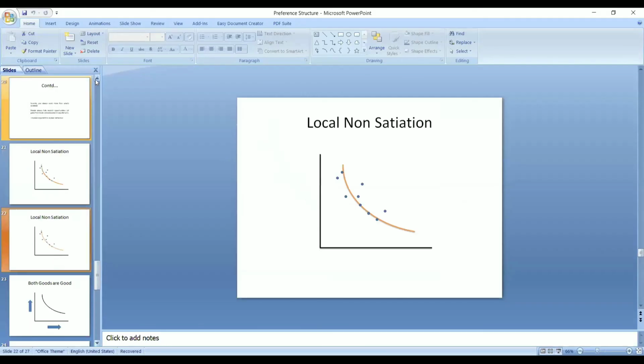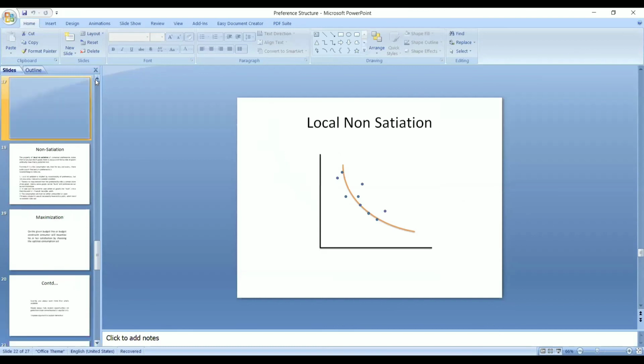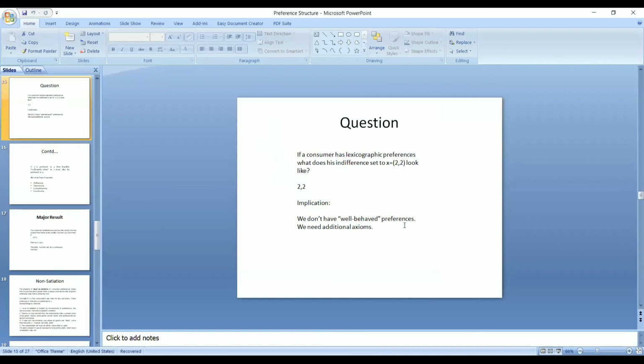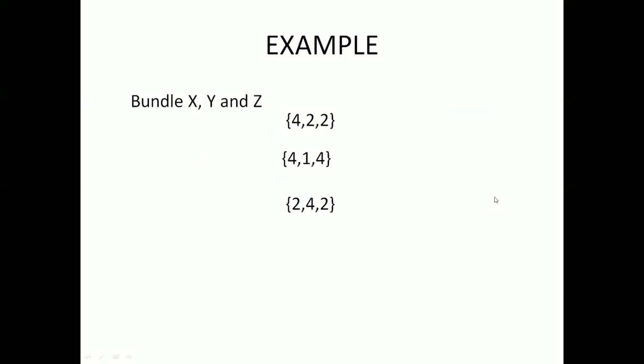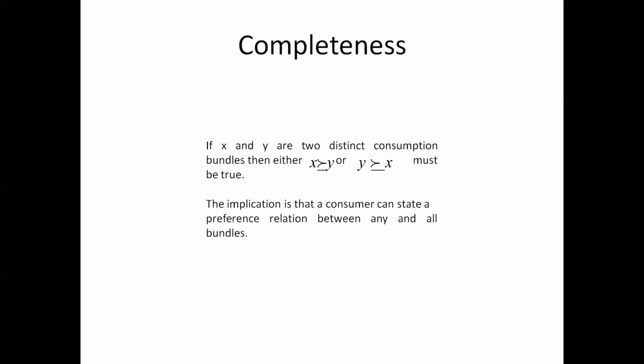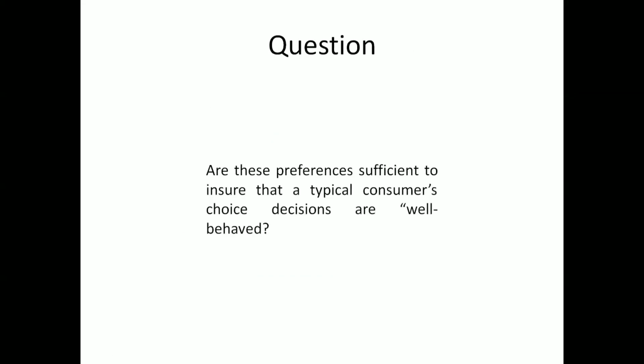That is not sufficient for what we have started. It means the three axioms: one is reflexivity, the other is transitivity, and the third is the indifference relationship, which means completeness. So the question arises, now we need the well-behaved preferences here.